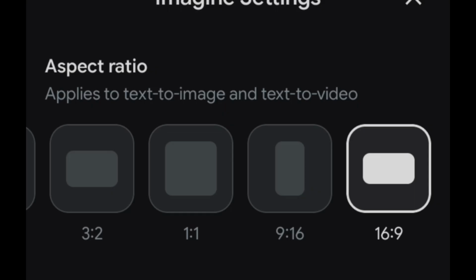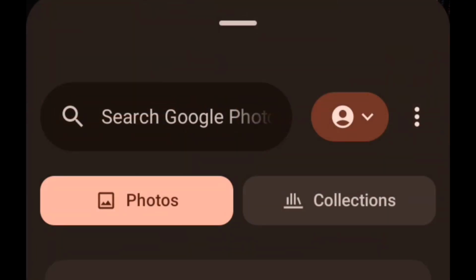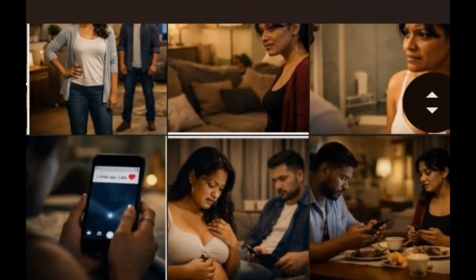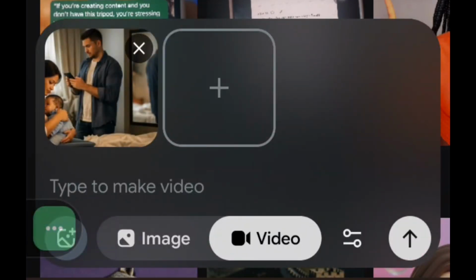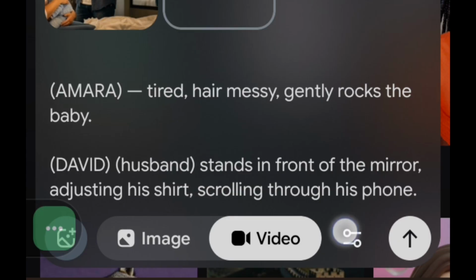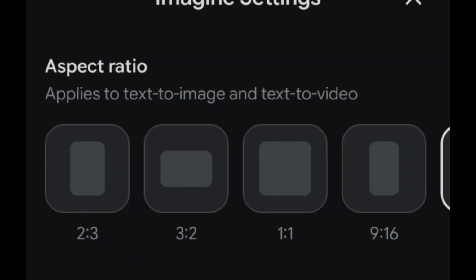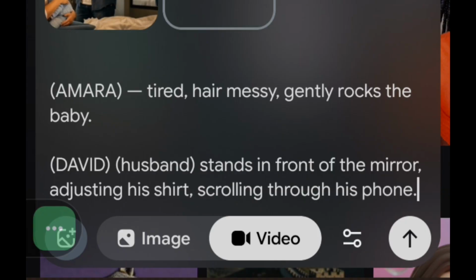So I think I'm good with all the settings, and I'm just going to go ahead and bring in my image. All right, animate photos. I'll click here so that I'll bring in the photo I want to animate. I'll choose this one. So when I bring it in, you are going to see make a video. I'm just going to go ahead and paste in the prompt. Remember, we have set the necessary things we need to set here.